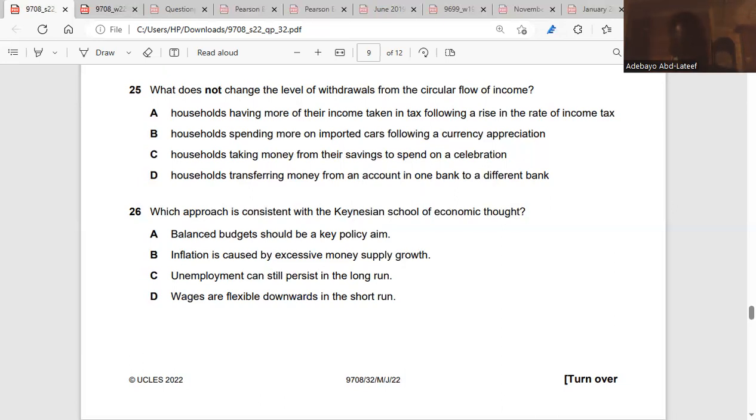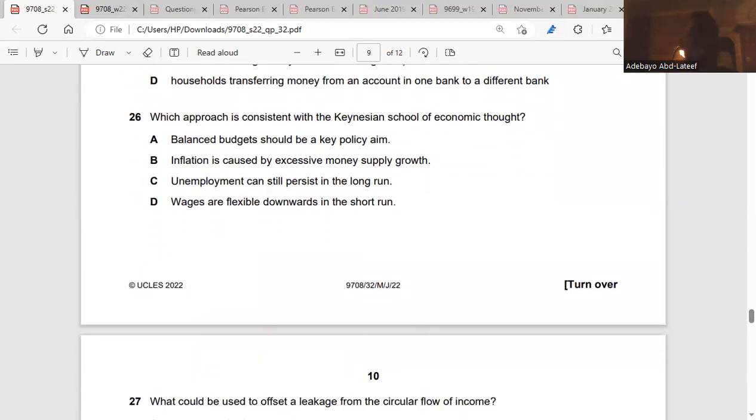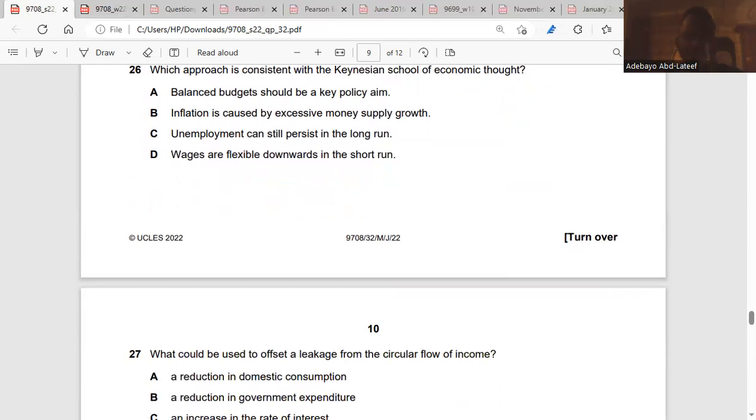Question 26. Which approach is consistent with the Keynesian school of economic thoughts? Unemployment can still persist in the long run. For Keynesians, they talked about inflation, unemployment, and growth. So what they talked about is that no matter how we do it, unemployment will still be part of any economy. If there's no unemployment, then there will be increase in prices. Okay. C, 27.